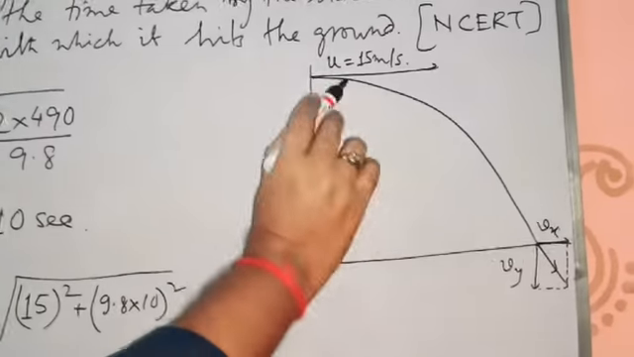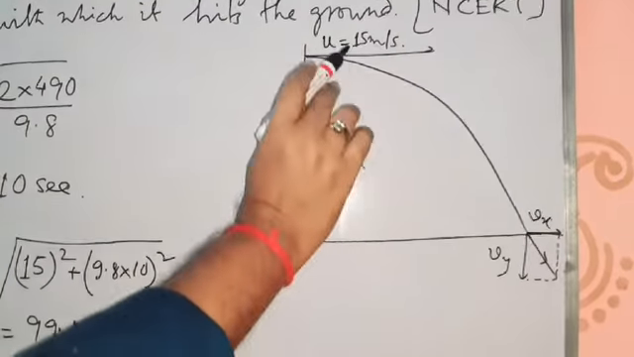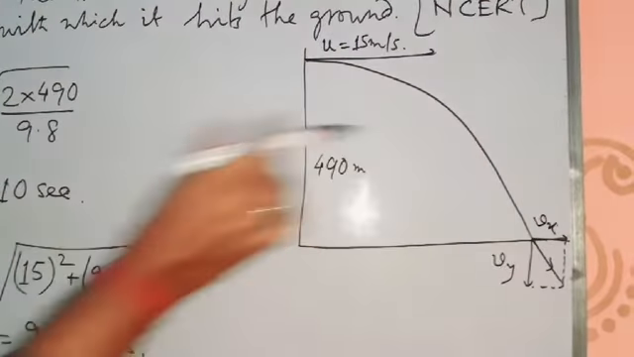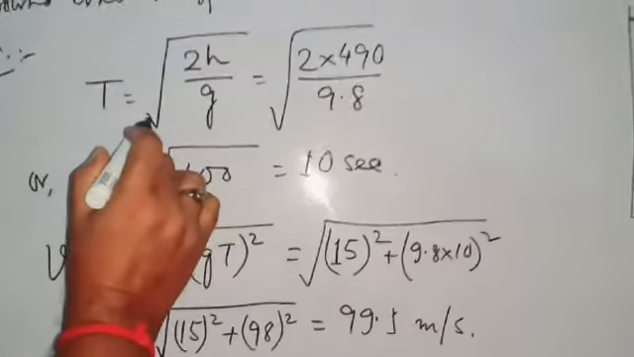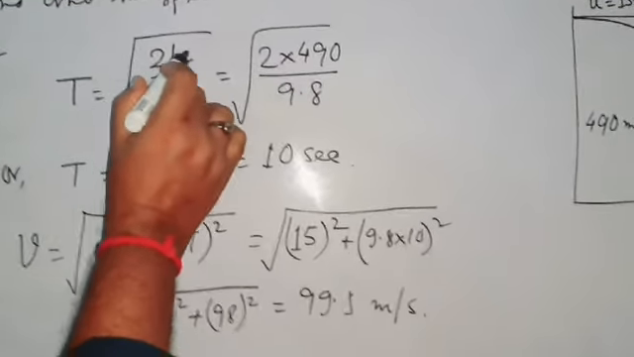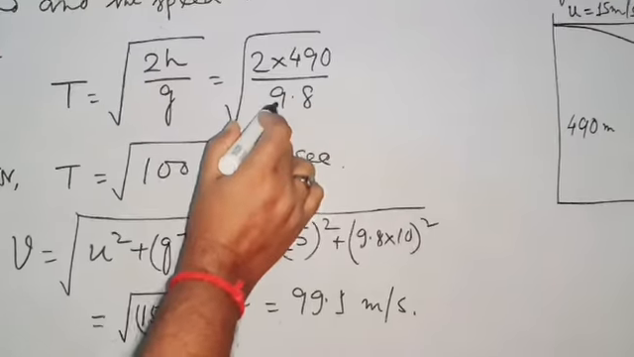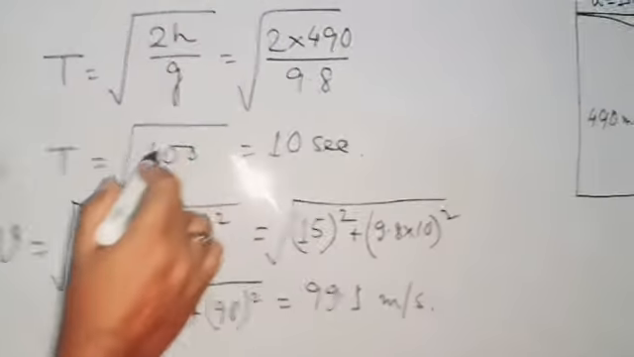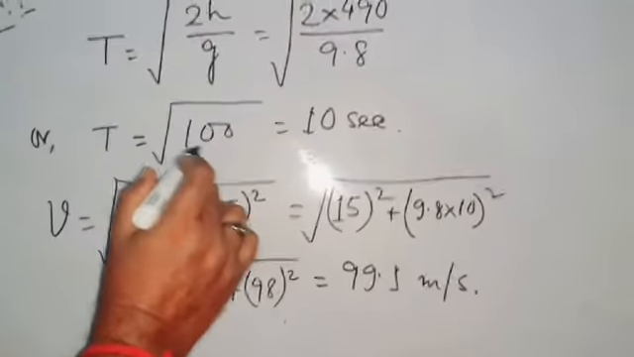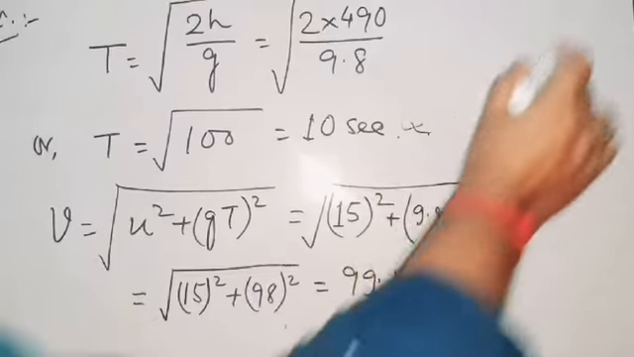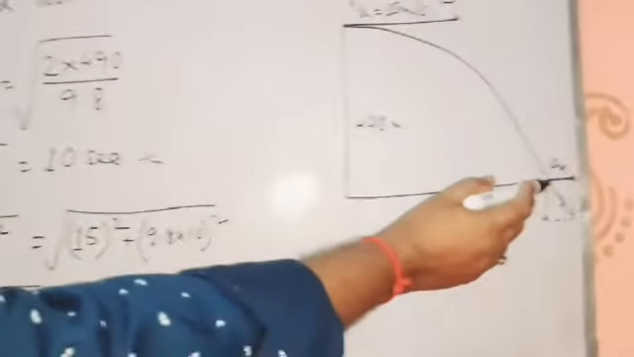So after how much time it will hit the ground means you have to calculate the time of flight. So time of flight T equal to, you know, the formula is square root of 2h by g. So 2 into h means 490 by g 9.8. So this one if you calculate, it is 100. Square root of 100 means 10 seconds. Means after 10 seconds it will hit the ground.